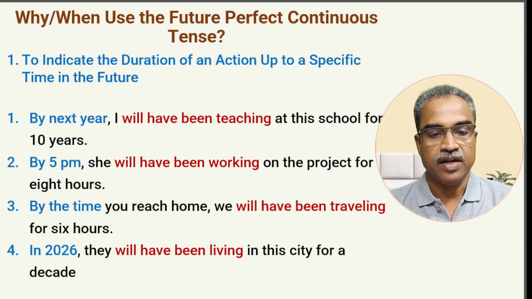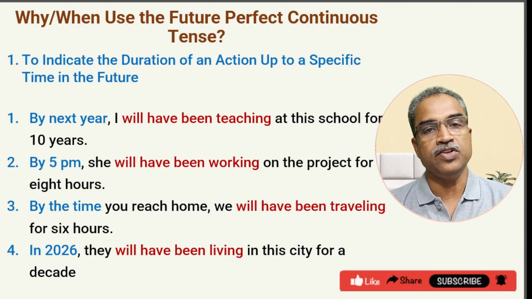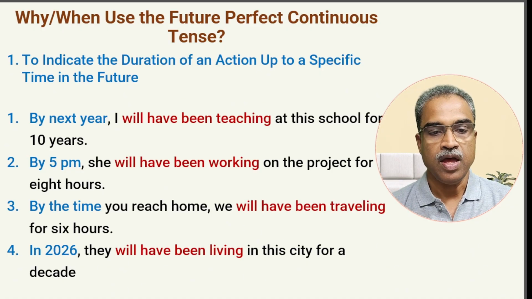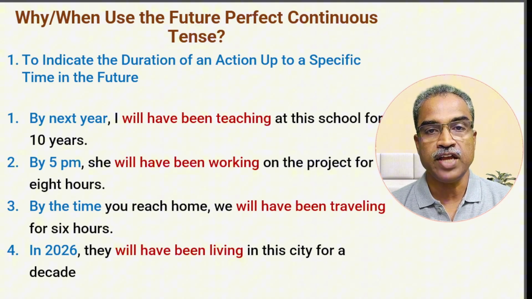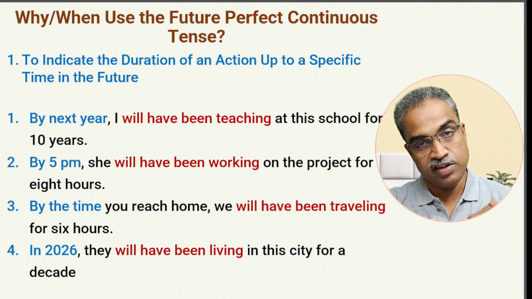By next year, I will have been teaching at this school for 10 years. You understand the meaning of this one. By next year, not this year, next year, which means it is future. I will have been teaching at this school for 10 years. What does that mean? It means that I have been teaching. I have been teaching is present perfect continuous tense. Or else I can say I had been teaching.